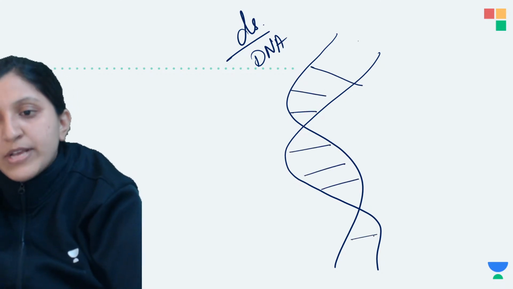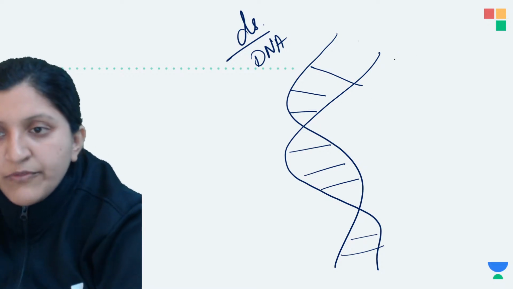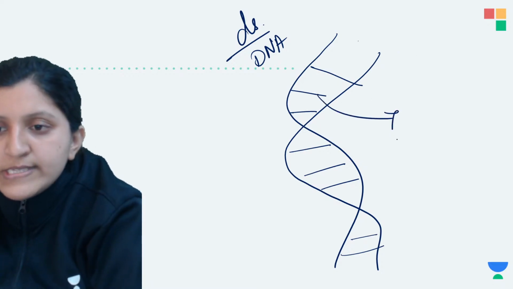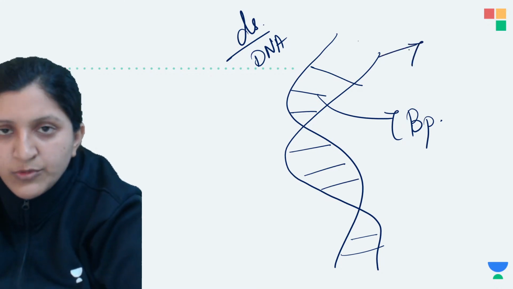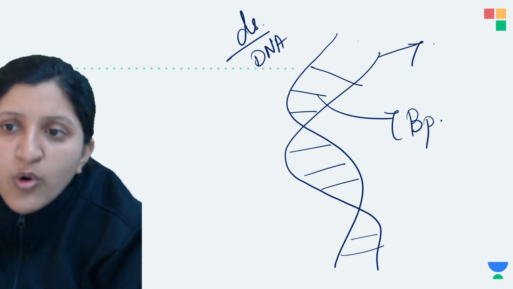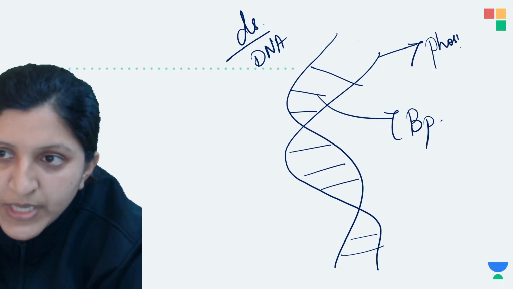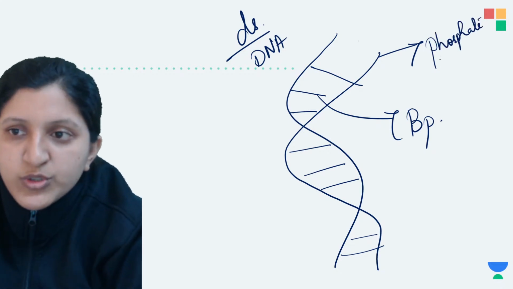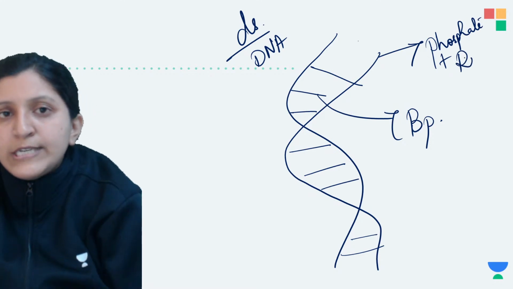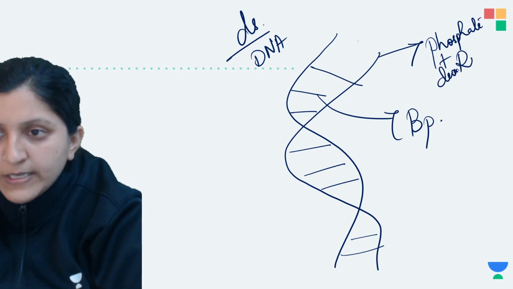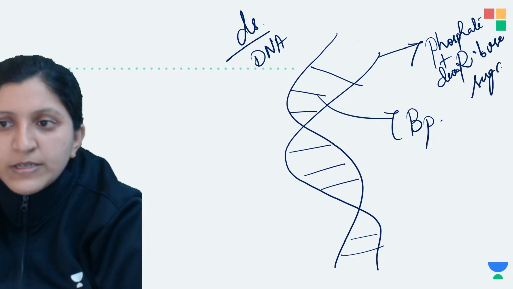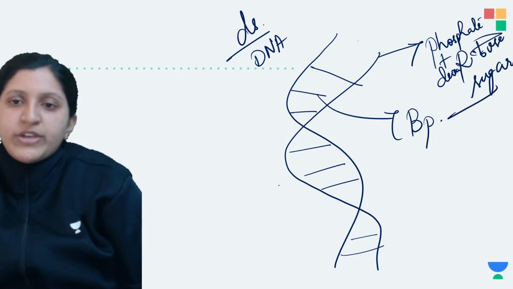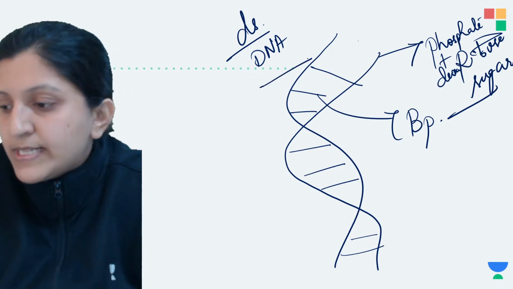Now with respect to this base pairing, we said that this is a base pair. And the strand, what is there? The strand is made of a phosphate group and a sugar. There will be a deoxyribose sugar in case of DNA, and a phosphate group can be found. So this is in a double stranded DNA.